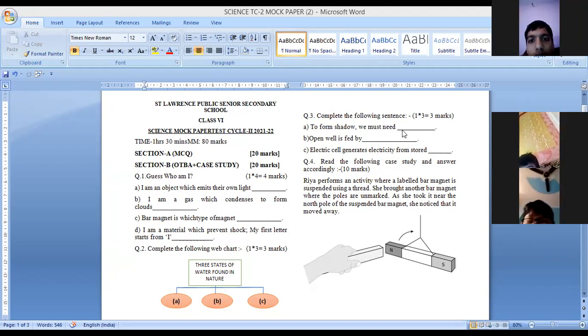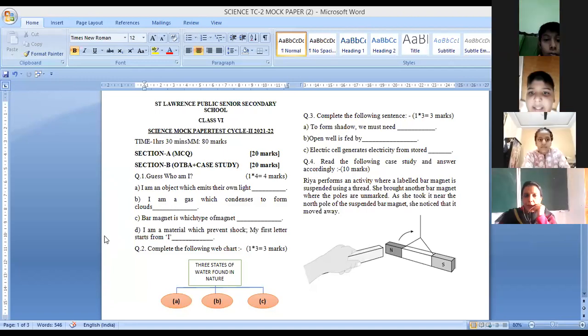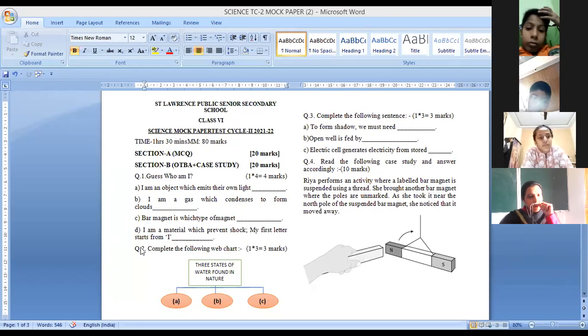Screen is required. Okay, first is a source of light, second is an opaque object, and third is the screen. These 3 things are required. Can you repeat the answer, Dravya Jain? Ma'am, we must need a source of light, an opaque object and a screen. Yes, 3 things are required.